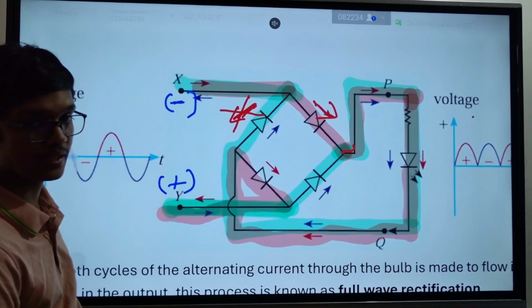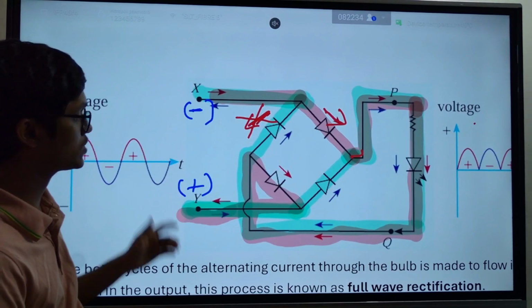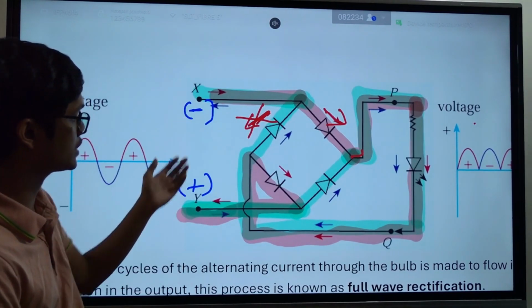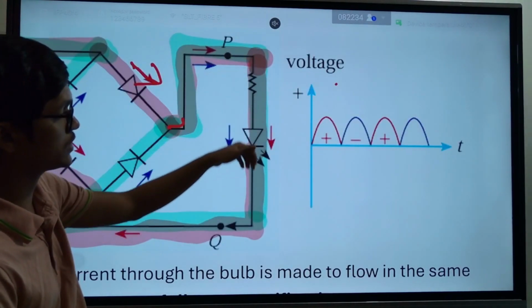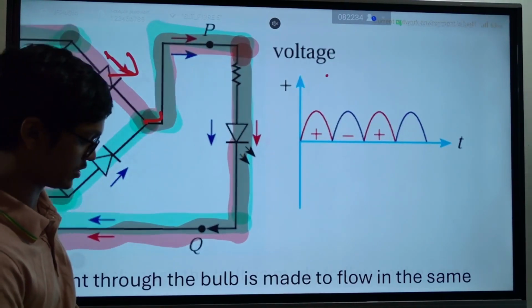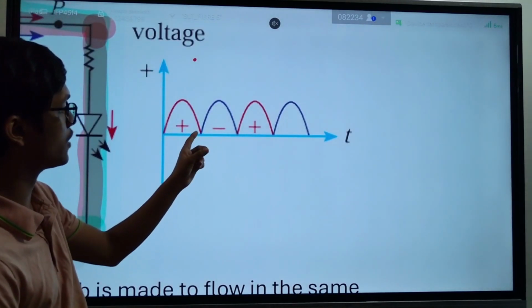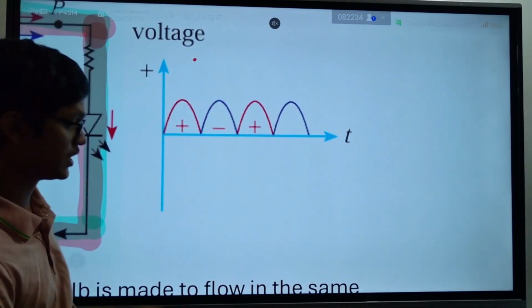Now see, initially this side was positive and this side was negative. Now this side is negative and this side is positive. But whatever happens, current goes through this circuit in the same direction. So the negative half cycle will also go in the same direction.